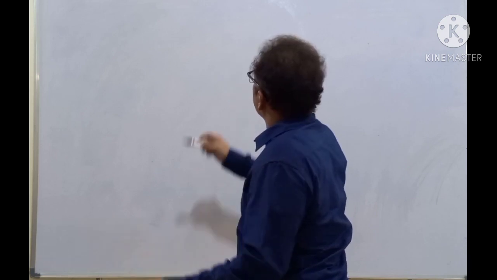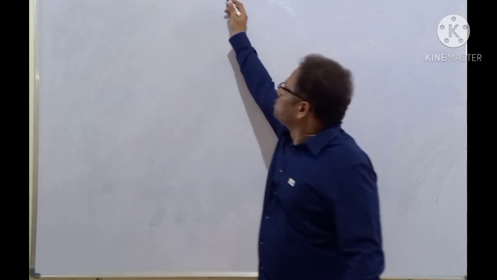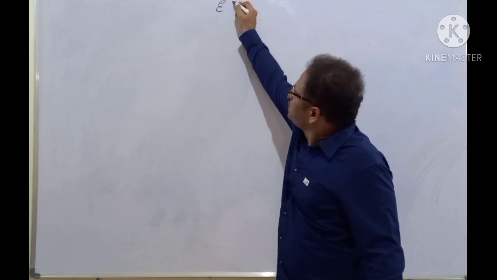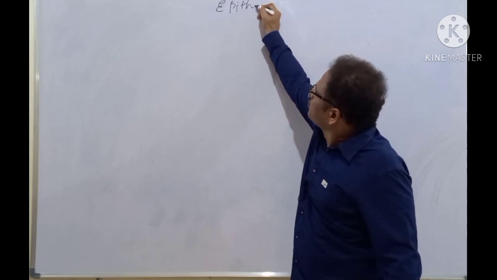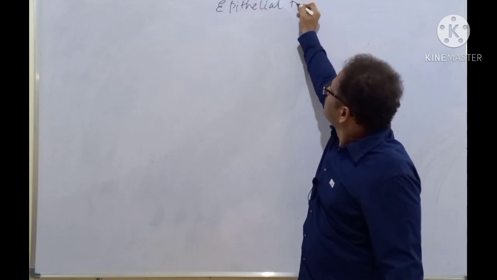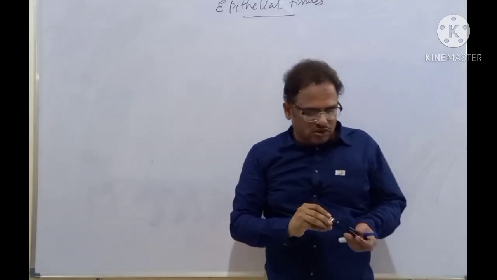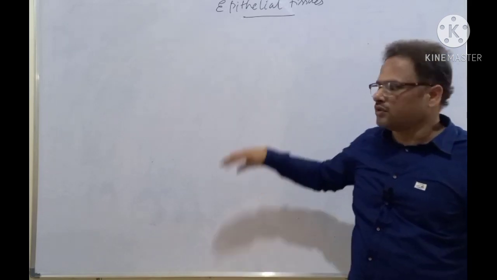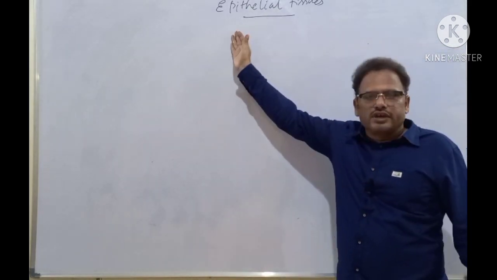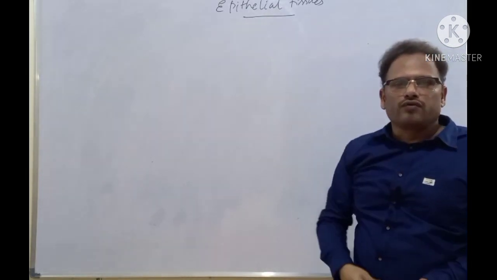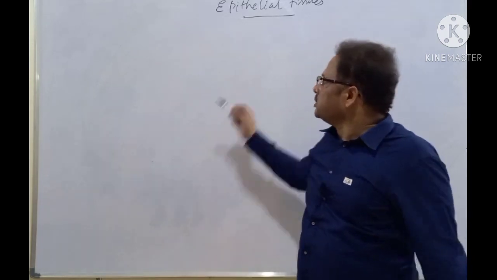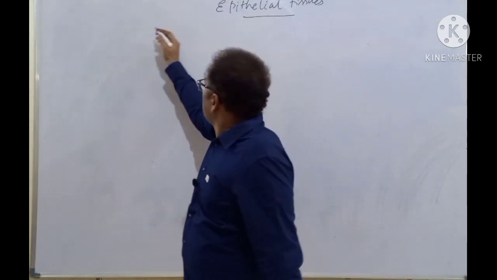So students, the first type of tissue is the epithelial tissues. Clear? I told you four types of tissues are there: epithelial tissues, connective tissues, muscular tissues, and nervous tissues. And we'll be discussing various characteristics of epithelial tissues. Clear? In this video itself.